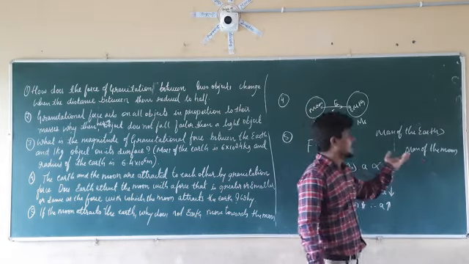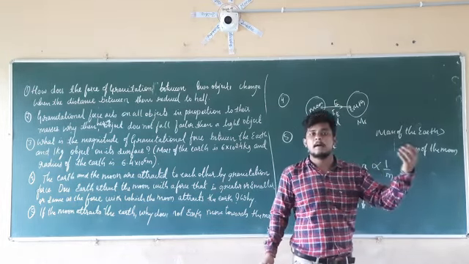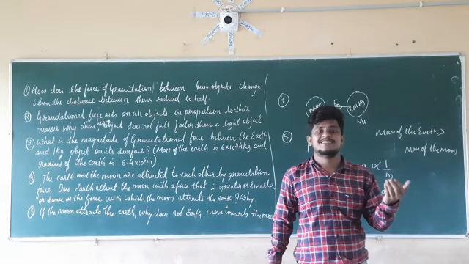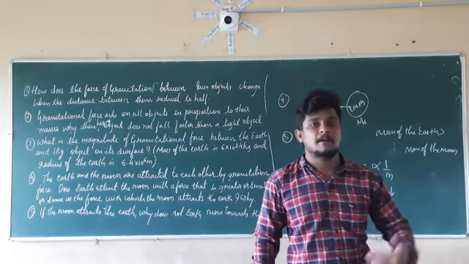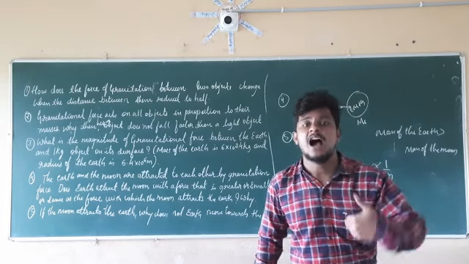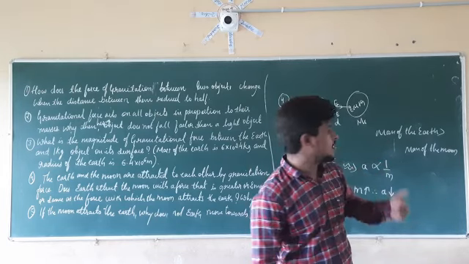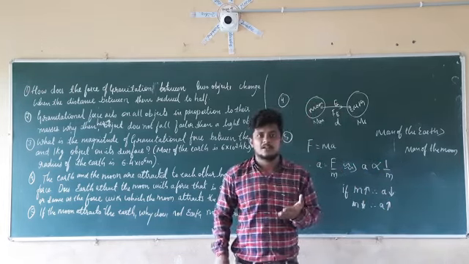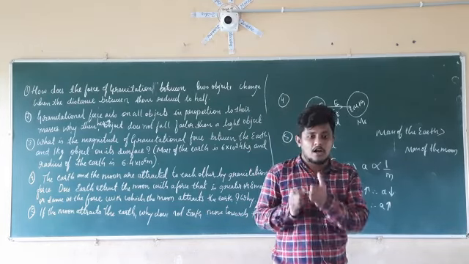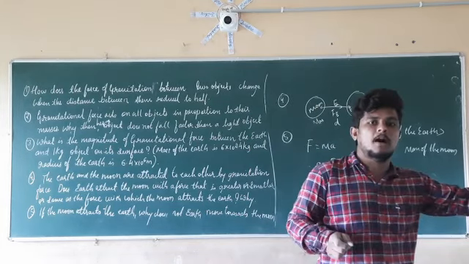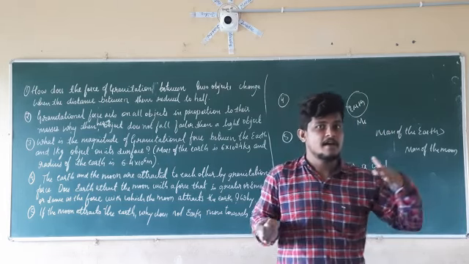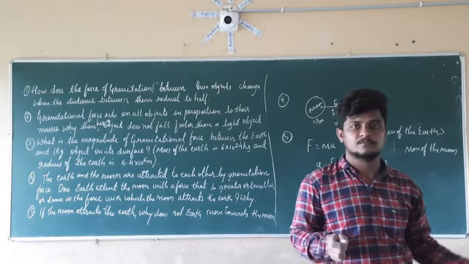Because of that, the earth is not going to move towards the moon. The moon revolves around the earth, but the earth does not move towards the moon.